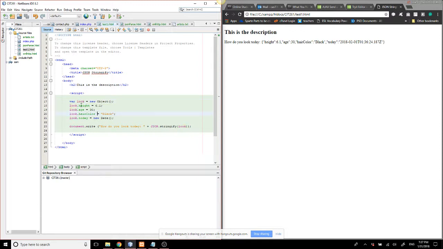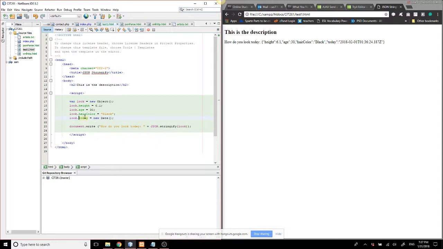Well, how do I look? I put the height, 6'1", age 30. Sorry, you know how old I am now. My hair color is, okay, so like black. Like the stuff we were covering yesterday. Pardon? Like the stuff we looked at yesterday. Yeah, last week, like last week.